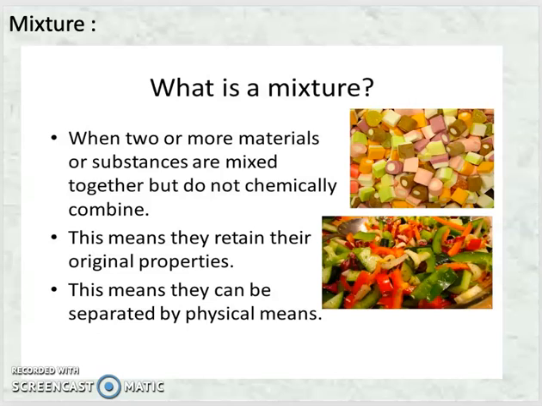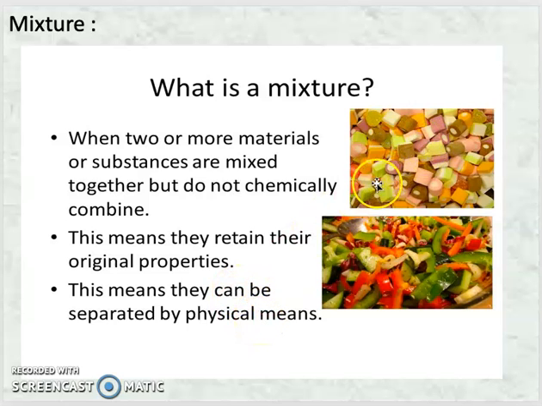As we learned about atoms, molecules and compounds, let us see what are mixtures. A mixture is when two or more materials or substances are mixed together but do not chemically combine. I repeat again, do not chemically combine. In a compound we saw they are chemically joined, but in a mixture they are not chemically combined. That means they retain their original properties. This means they can be separated by physical means.